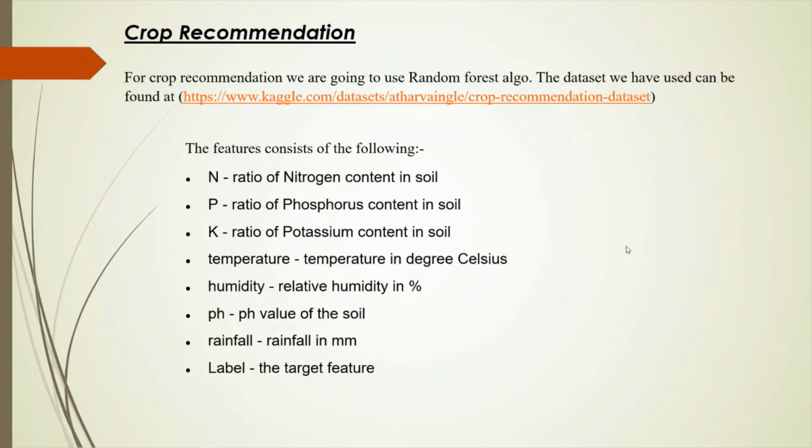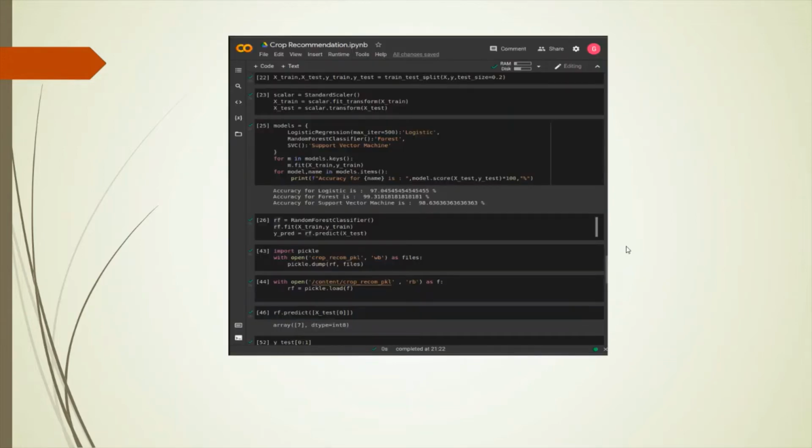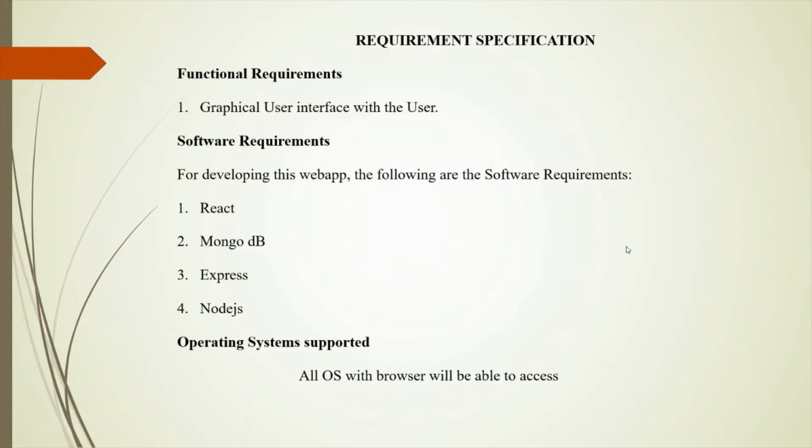For crop recommendation, we are using the random forest algorithm, and the features used in it are nitrogen, phosphorus, potassium, temperature, humidity, pH, and rainfall. This is the snapshot here. The accuracy of the random forest is 99.31.